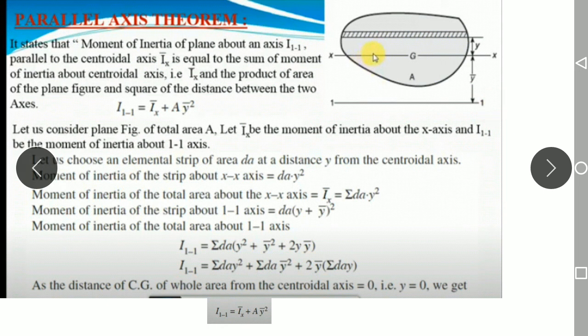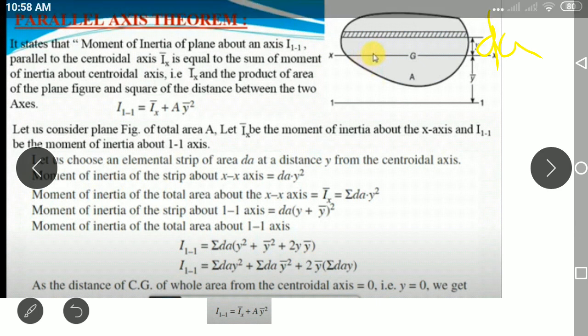Now let us choose an elementary strip. You can observe the hatched portion is an elementary strip of area dA. Let us consider that elementary strip, which has an area dA, at a distance of y from the centroidal axis.